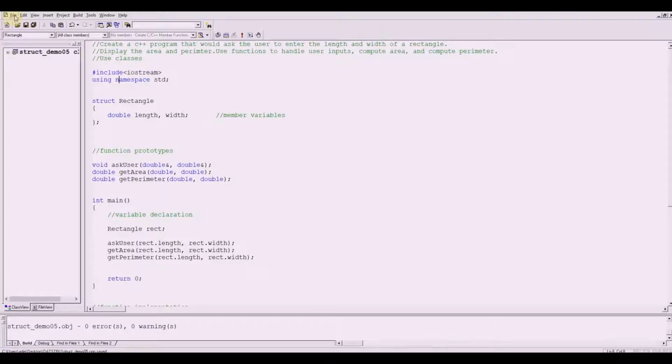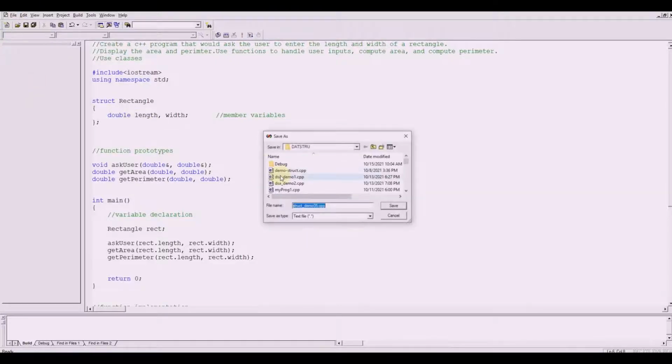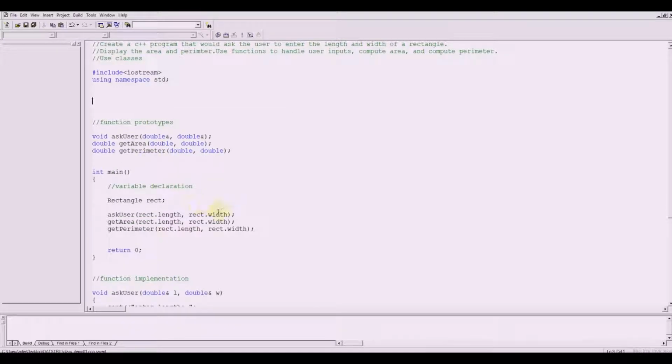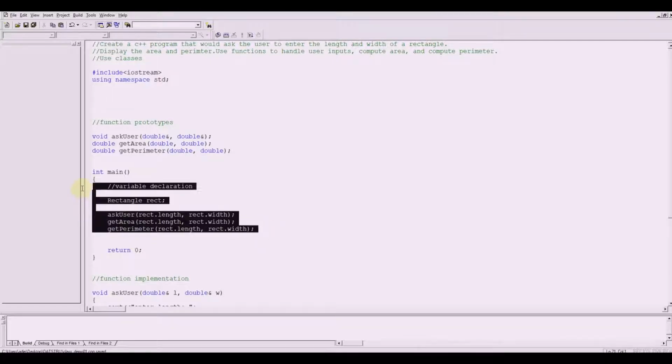So let me close the workspace here, and then let me save this as class demo01.cpp. All right, we will be using the same problem, but this time the implementation has to be with a class. So we don't need the rectangle struct here, let me remove this. What are the modifications that we need to do here? Let me remove also this one.